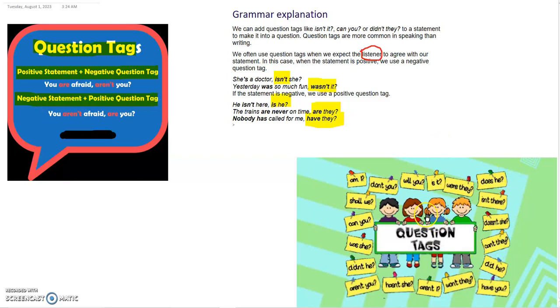And again, let's repeat that question tags are common in speaking, and we use question tags when we expect the listener to agree with our statement. So we can use positive and negative form according to the form of the statement. If the statement is positive, the question tag is negative. If the statement is negative, then the question tag is positive.